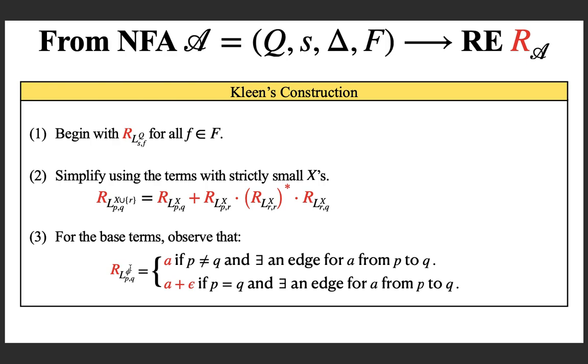Suppose the intermediate state set is empty, then what can be LPQ? The regular expression for LPQ can be the label of the edge A if P and Q are not the same state and there exists an edge for the symbol A going from P to Q. No intermediate state means from P to Q, the only possibility is an edge going from P to Q. If A is the label, then it is A. And if both P and Q are the same, if you look at PP, then it should be A plus epsilon, assuming that A is a self loop, and if no self loop is there, you will get only epsilon.